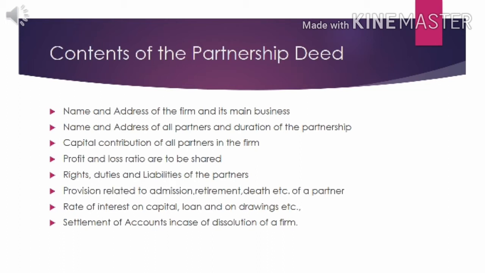The next important point is the rate of interest on capital, interest on loan, interest on drawings, etc. If the partners are entitled to interest on capital, then they have to clearly mention the rate of interest on capital that they are getting. All that they have to mention in the partnership deed.